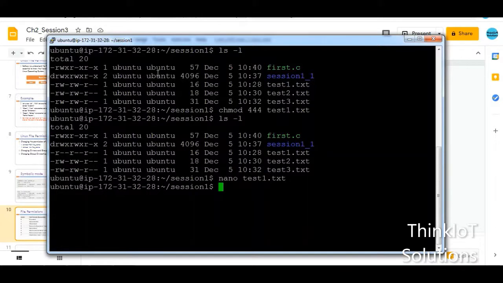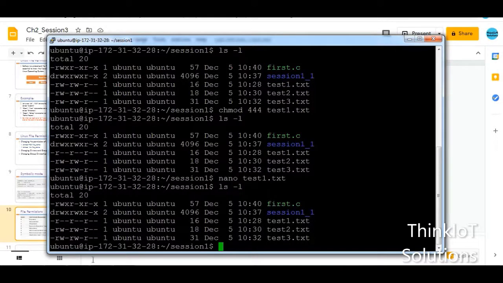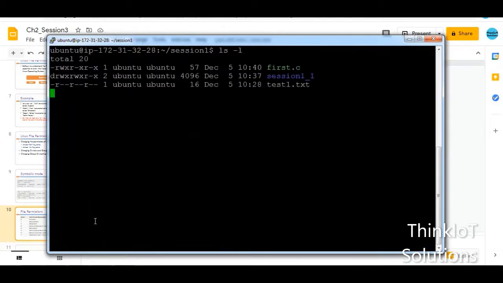Now if you want to see ls space -l, so the permissions are read, read, read. So therefore I was not able to write that particular file. So now if I want to write it, I have to change the permissions for the user. So how to do that? So let me clear it and I'll again display this.